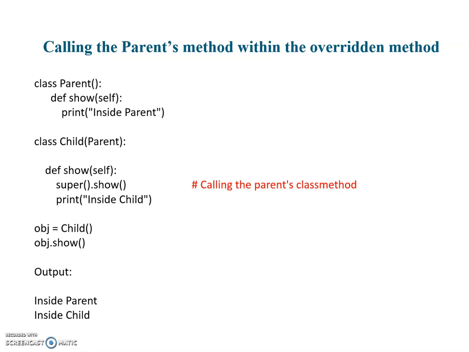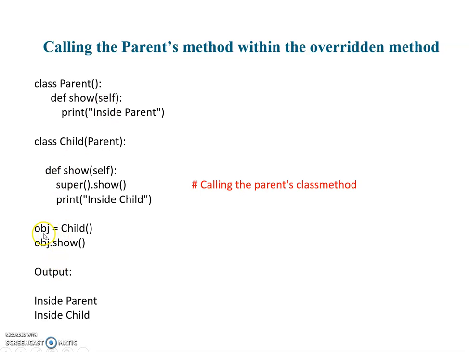Next is calling the parent's method within the overridden method. We have already seen an example of an overridden method in the polymorphism concept. An overridden method is a method that we define in both the parent and the child class with the same signature, meaning the name and number of parameters are the same. Here class parent is a parent class and class child is a child class derived from the parent class, and both classes contain a show method with only a self argument. So it is a type of method overriding.